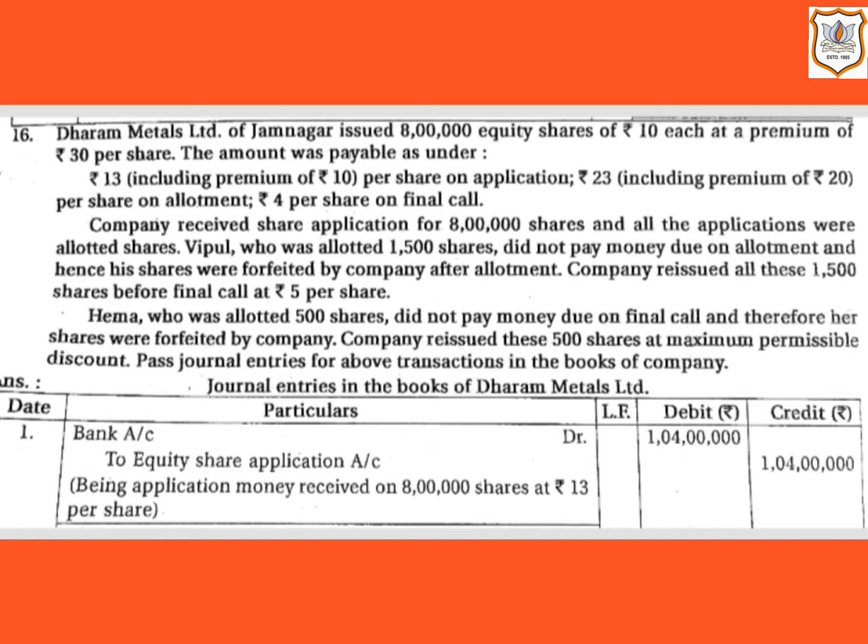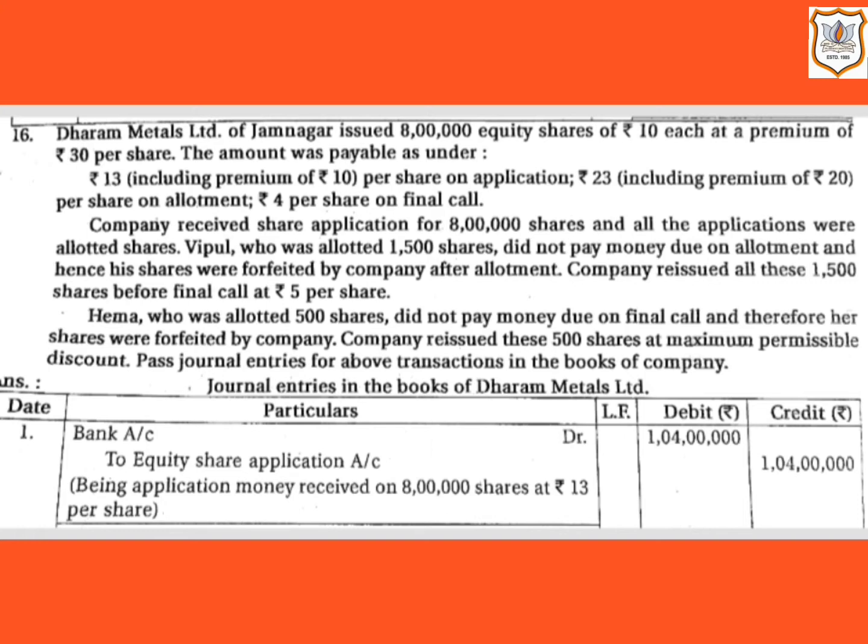Vipul, who was allotted 1500 shares, did not pay money due on allotment and hence his shares were forfeited by company after allotment. Company reissued all these 1500 shares before final call at rupees 5 per share.